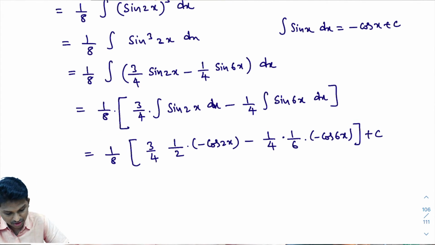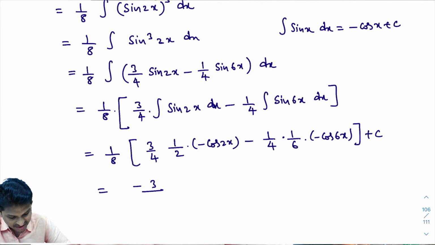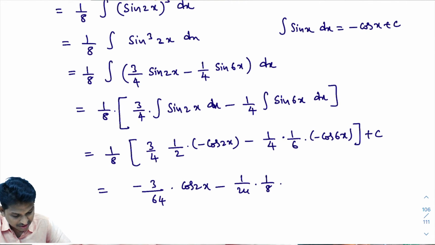Okay, that equals, yes, I'll simplify this. What will you get? Multiply 1 by 8 into this expression. Here minus is there, right? Plus of minus is minus, 3 divided by 4 into 8, that is 32, 2s are 8, 8 8s are 64, so minus 3 by 64 into cos 2x, minus 1 by 24 into, here 1 by 8 is there, right? 1 by 24 into 8, you multiply 24 into 8.